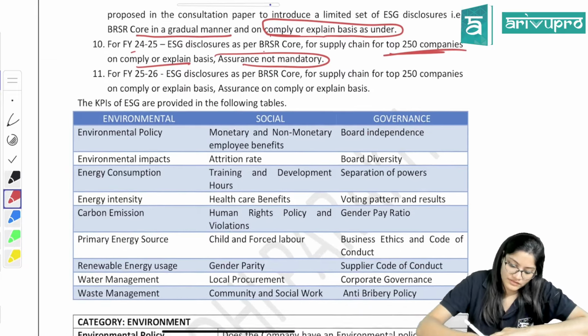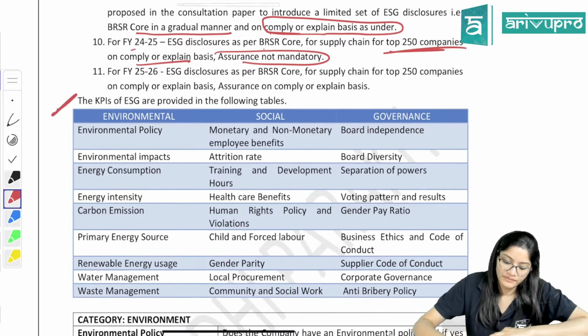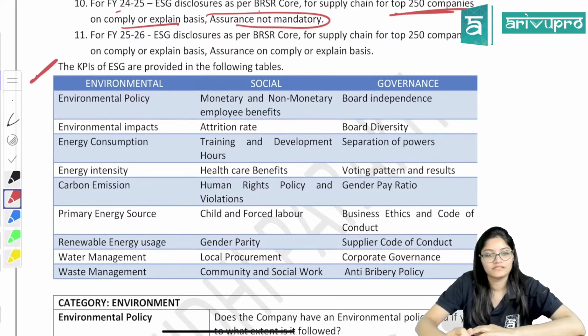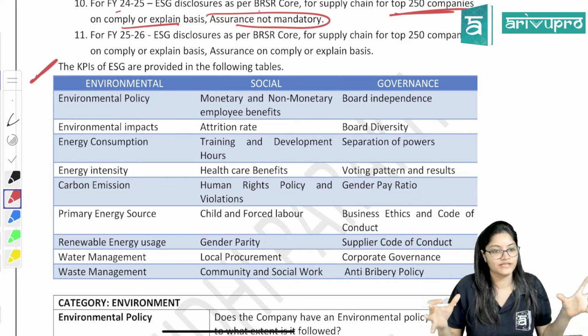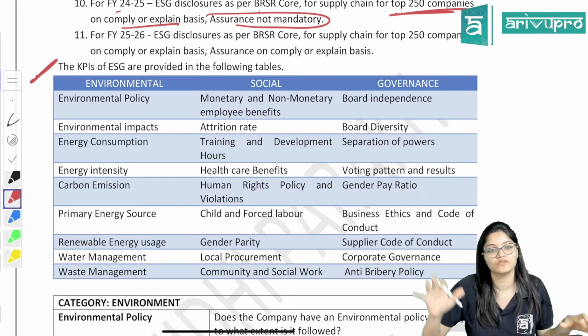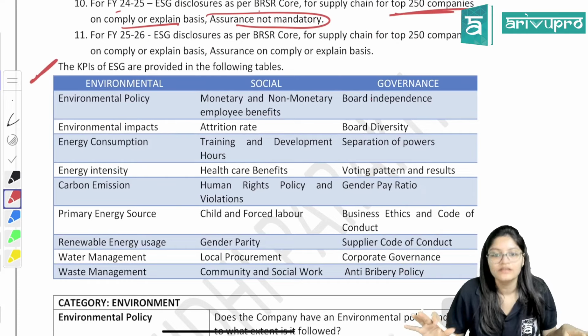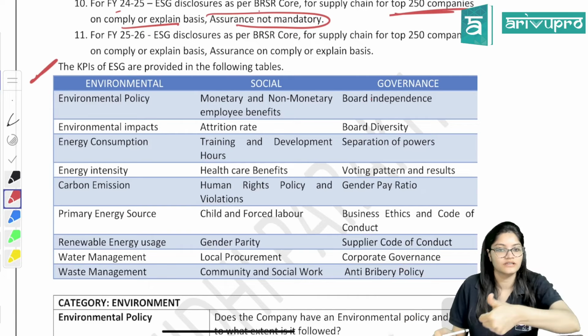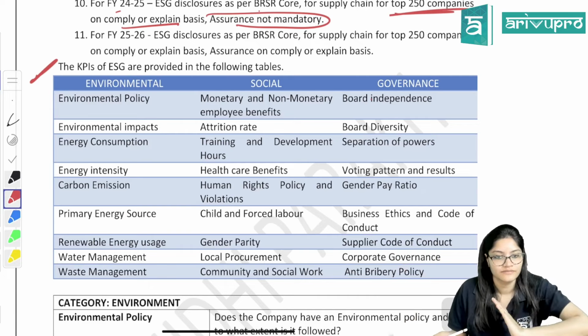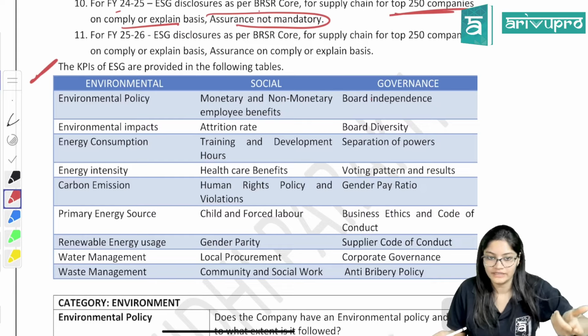So now some examples of KPIs are given, showing how the KPIs will be developed. Ma'am, we have said that we will develop some indicators based on which we will give the ratings. So how will it develop? First of all, three areas are there: ESG, environmental, social, governance. Correct? Three categories are there.